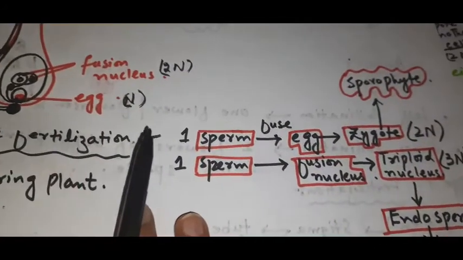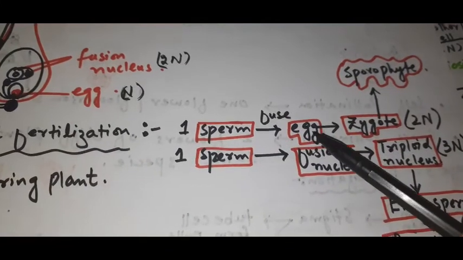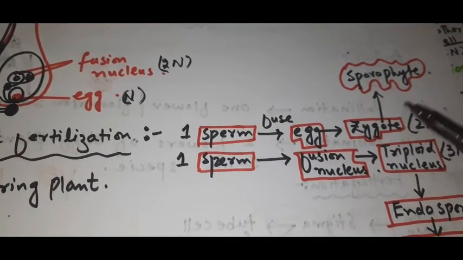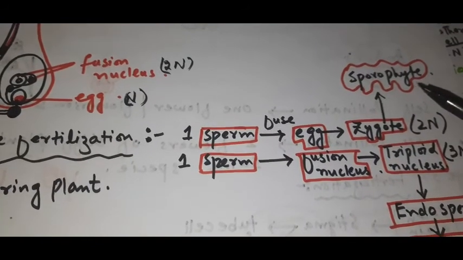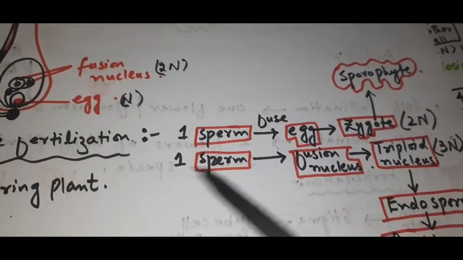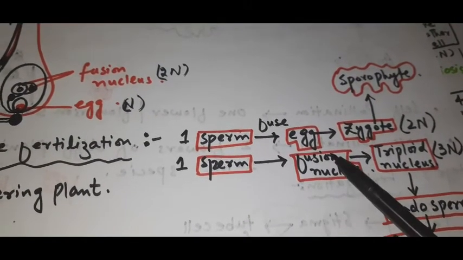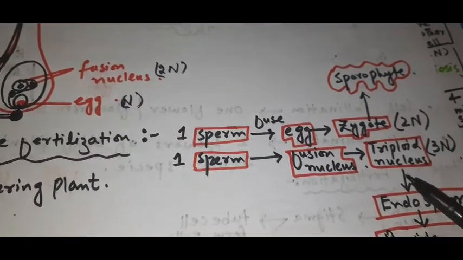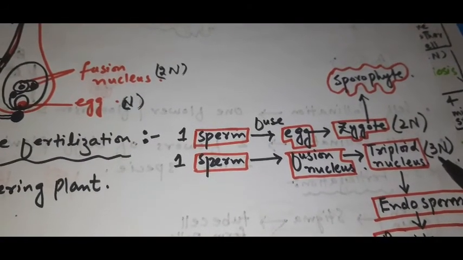Now look at this. One sperm fuses with the egg and forms the zygote, which undergoes mitotic division and develops into the sporophyte, while the other sperm fuses with the fusion nucleus and they form the triploid nucleus, 3N, right?